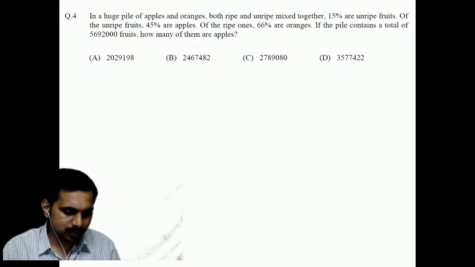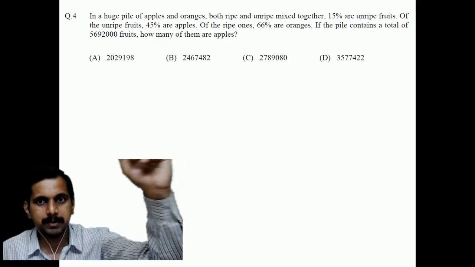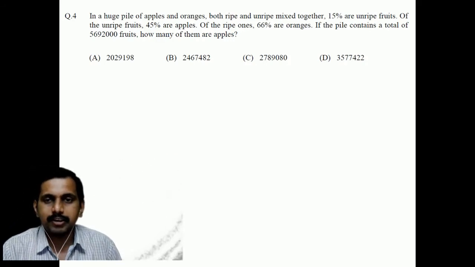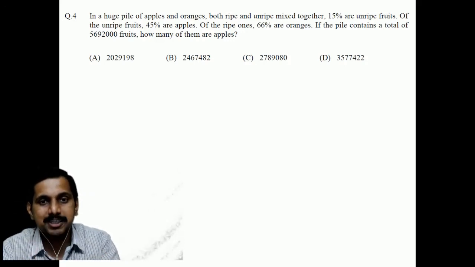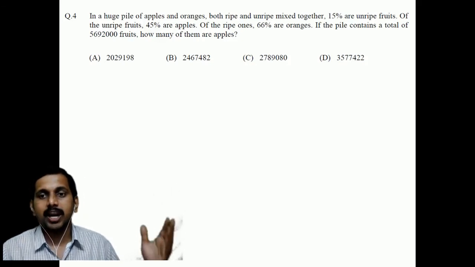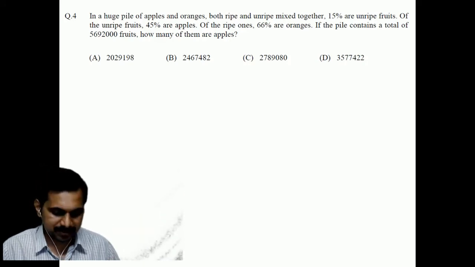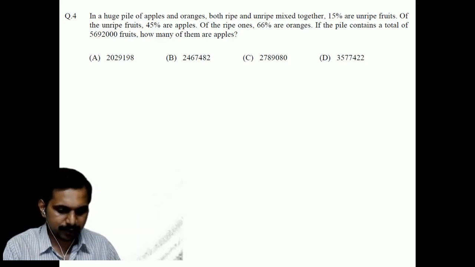Fine. Now let us do this, students. A huge pile of apples and oranges, both ripe and unripe, mixed together. 15% are unripe fruits. Of the unripe fruits, 45% are apples. Of the ripe ones, 66% are oranges. If the pile contains a total of so many fruits, how many are apples? Yes, 25 minutes for you.